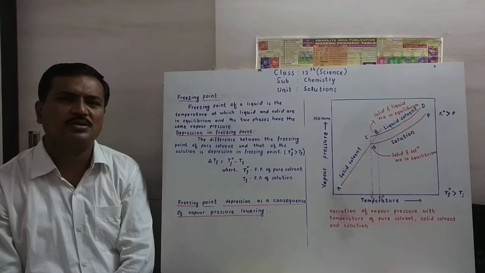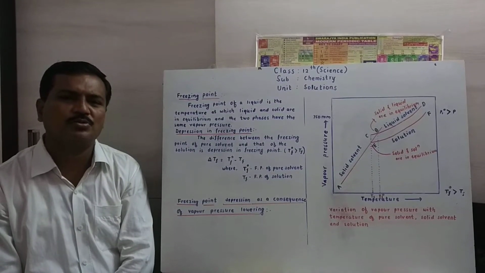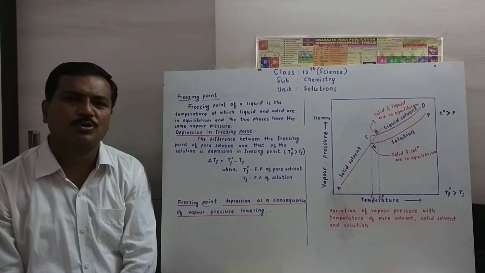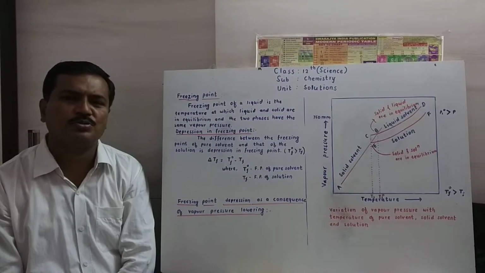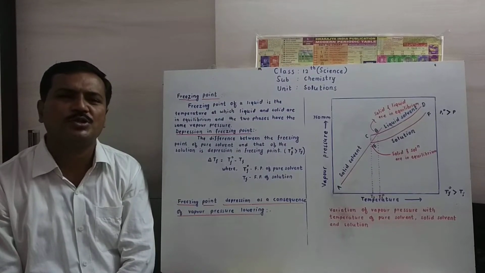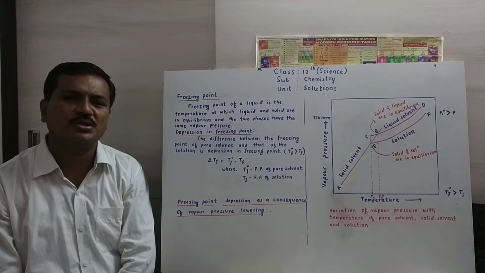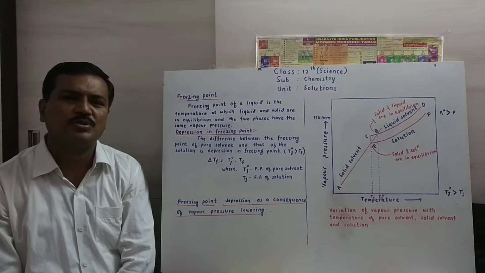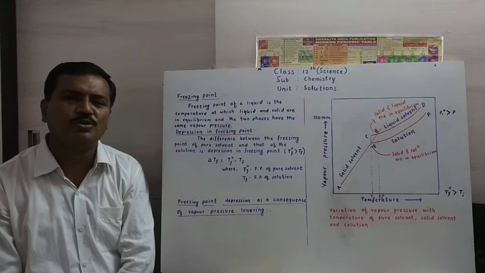Hello students, we have already started colligative properties. Colligative properties are those properties of a solution which depend upon the number of solute particles present in the solution and not the nature of solute particles. Examples were lowering of vapor pressure, elevation of boiling point, depression in freezing point and osmotic pressure. Today we are discussing the third example, that is freezing point depression.